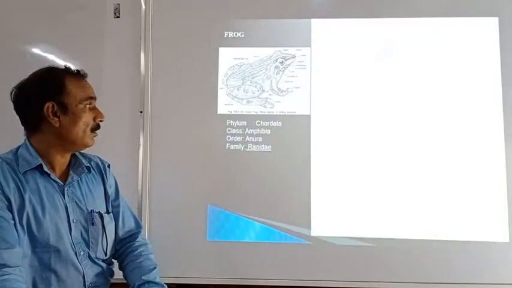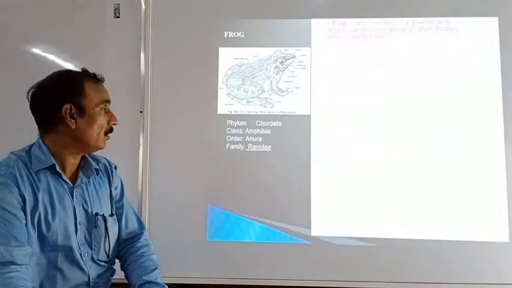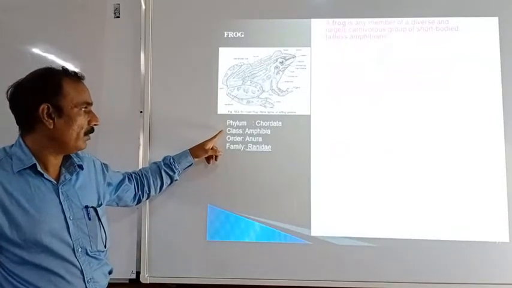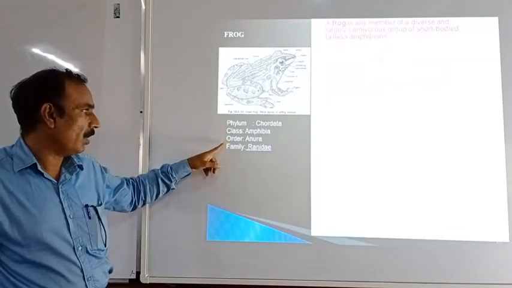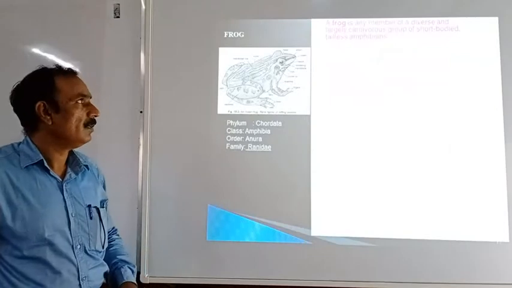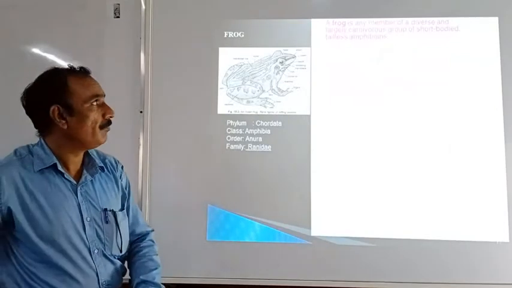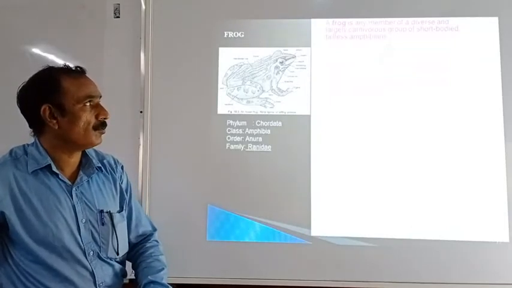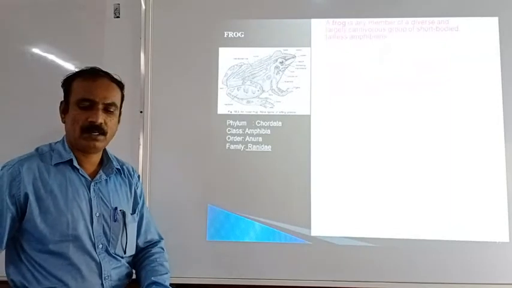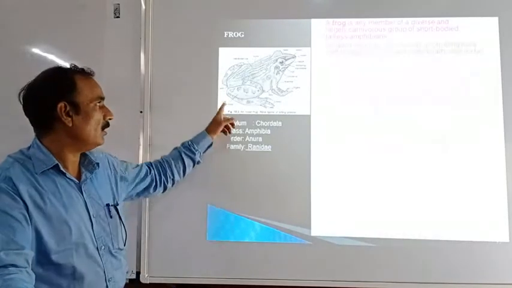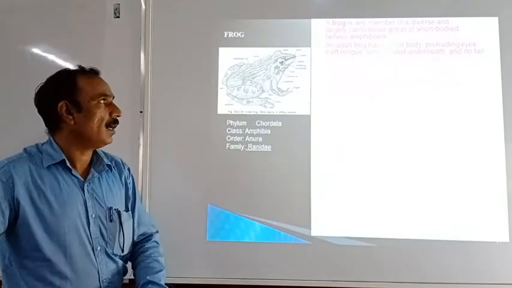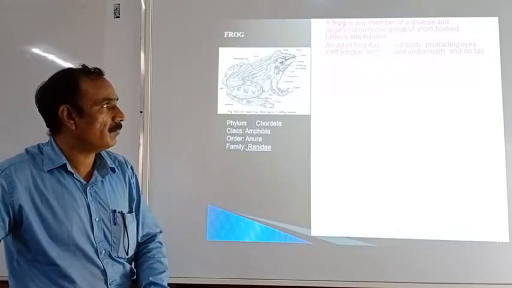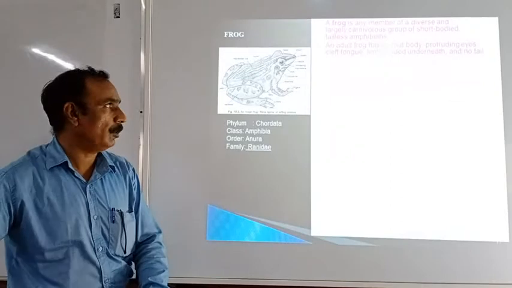This is the example of the amphibia, the frog. Just see the classification of this frog. It belongs to the phylum Chordata, class Amphibia, order Anura, and the family is Ranidae. Let us discuss some characters of the frog. The frog is any member of a diverse and largely carnivorous group of short-bodied and tailless amphibians. Here the tail is absent in the frog. An adult frog has a stout body, protruding eyes, cleft tongue, limbs folded underneath, and no tail.